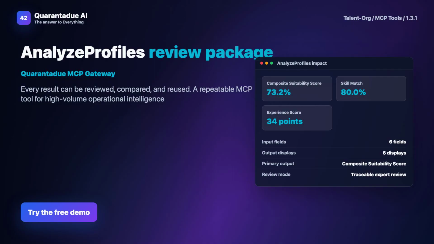factors only. In summary, AnalyzeProfiles offers a robust solution for objective candidate analysis, saving you time and reducing bias. It empowers talent orgs to make data-driven hiring decisions.